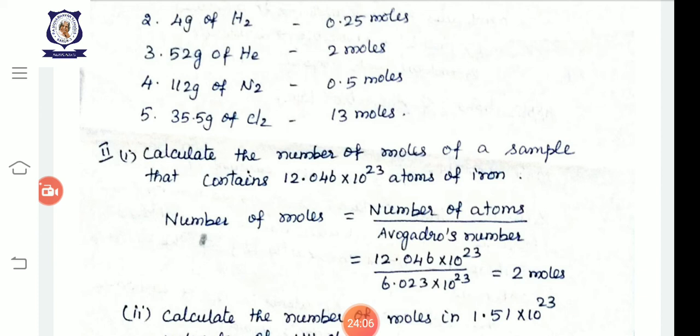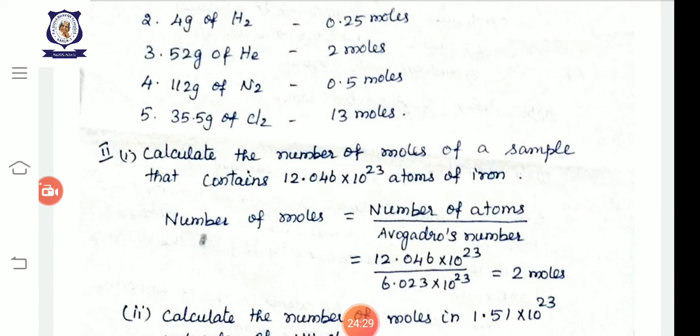Like that, for atoms it is 6.023 into 10 power 23 atoms. So if atoms or molecules are given, we divide the number by Avogadro's number to calculate the number of moles. The formula: number of moles is equal to number of atoms by Avogadro's number.